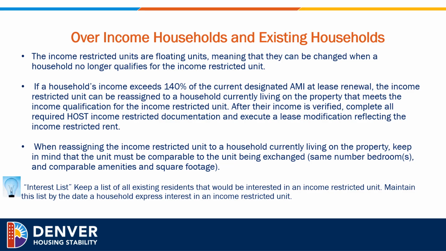Over-income households and existing households. The income restricted units are floating units, meaning that they can be changed when a household no longer qualifies for the income restricted unit. If a household income exceeds 140% of the current designated AMI at lease renewal, the income restricted unit can be reassigned to a household currently living on the property that meets the income qualification for the